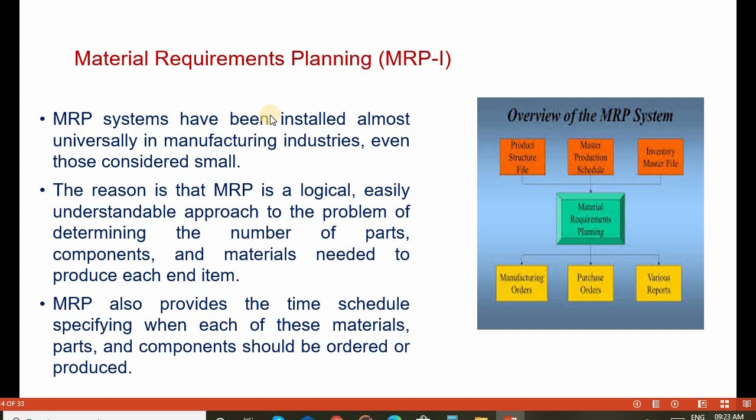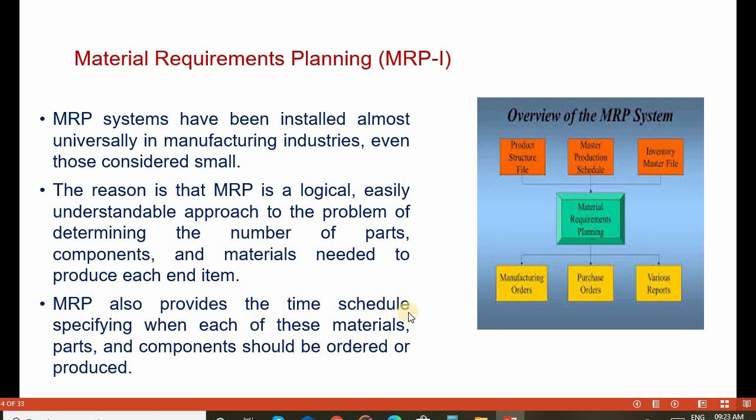MRP systems have been installed almost universally in manufacturing industries, even those considered small. So material requirement planning has been installed in all types of industries, whether small, medium or large. The reason is that MRP is a logical, easily understandable approach to the problem of determining the number of parts, components and materials needed to produce each and every item. That's why MRP is introduced in all types of industries.